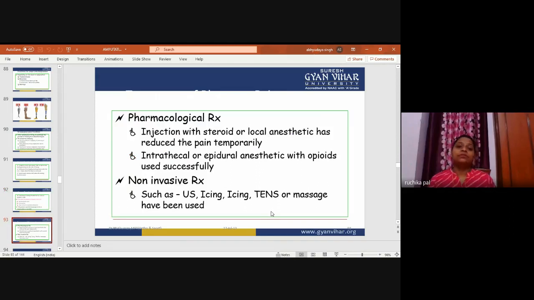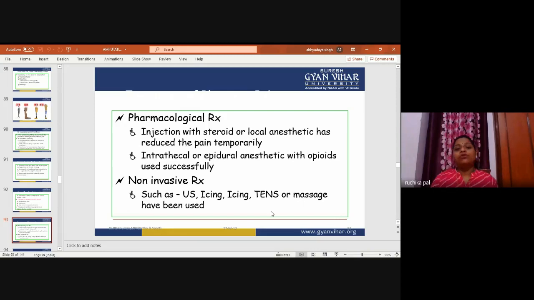Now, pharmacological treatment. The injection with steroid or local anesthetic has reduced the pain temporarily. We can go for these treatments in the rehabilitation process also. We will reduce the pain so that the re-education and training process can start.